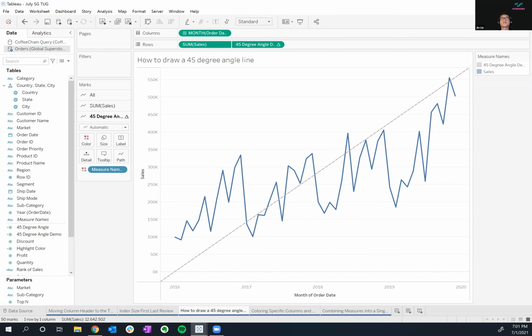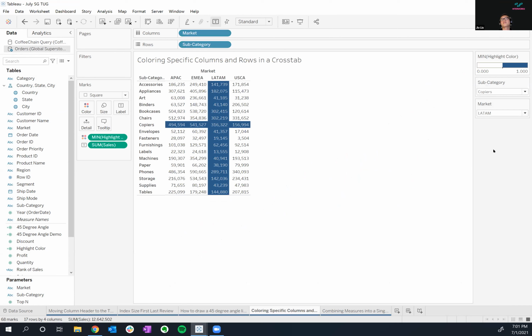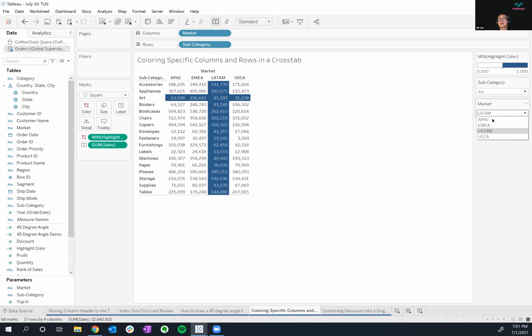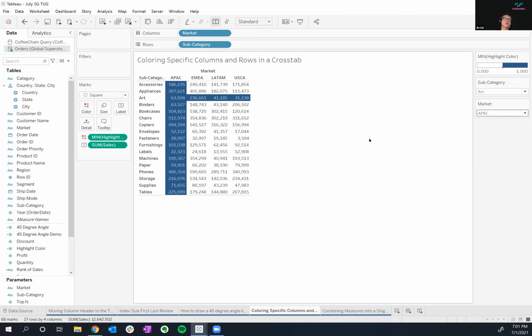Okay, so the next one that we have is, what if you had a text table like this, and then you wanted to specifically highlight the columns and the rows? So for here, if I wanted to highlight Art, I'd click on highlight Art. It highlights Art. If I wanted to click on Asia Pacific, we can highlight Asia Pacific. So how do we make this chart? This is also very, very interesting. It's very cool for us to build. So I'll make a new sheet.